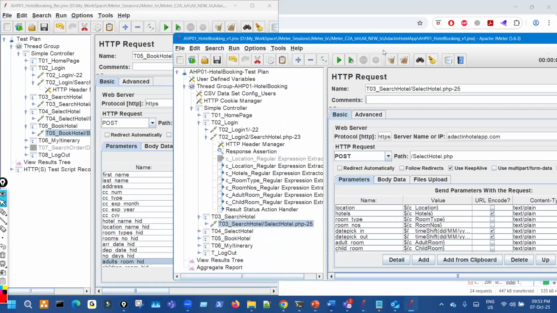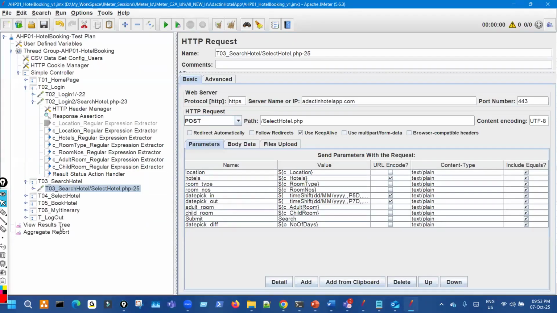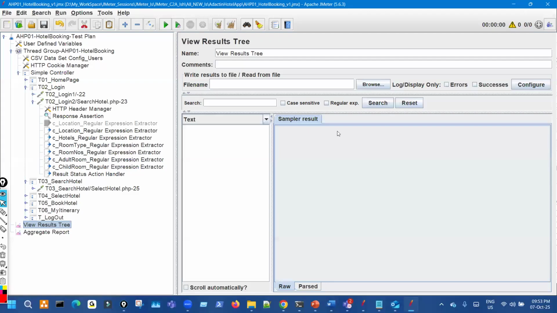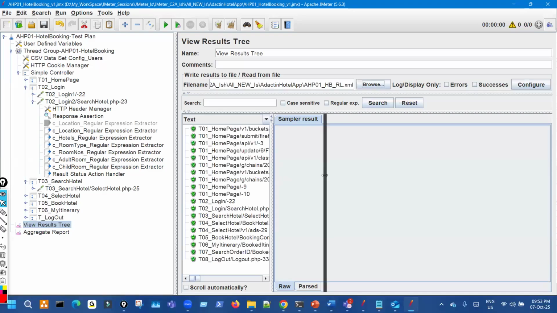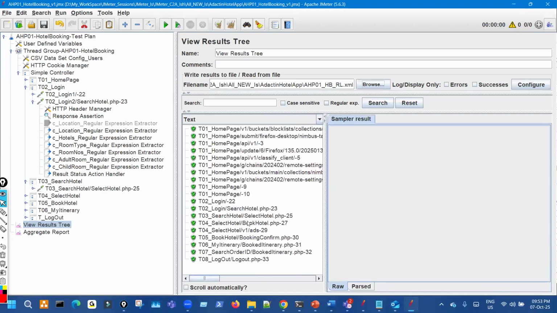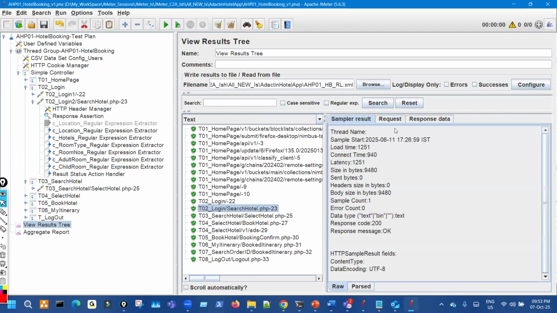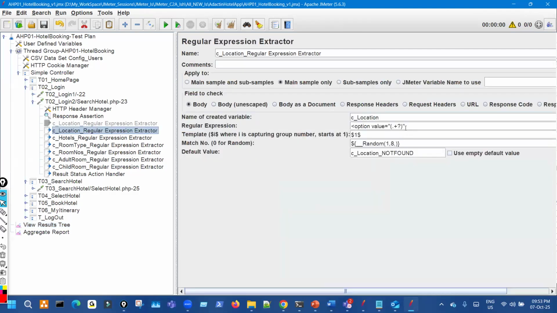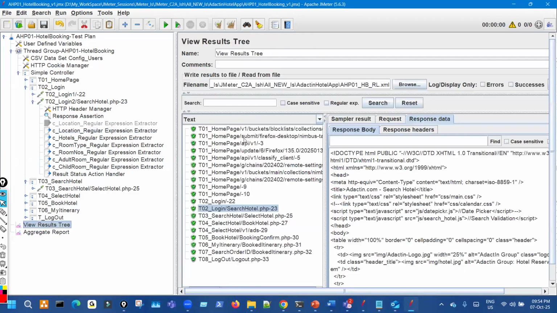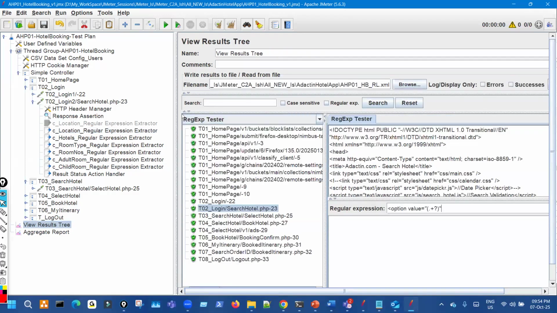Now there is one step that we have to understand in correlation, or extracting the value. I'll open the recording log. So this is the recording log and this is login 23, the search login second request, that is search output 23, from where we are extracting all. Now it's very easy. Only one extractor is enough. That is very simple. So if I go and try the extractor and test it, right?